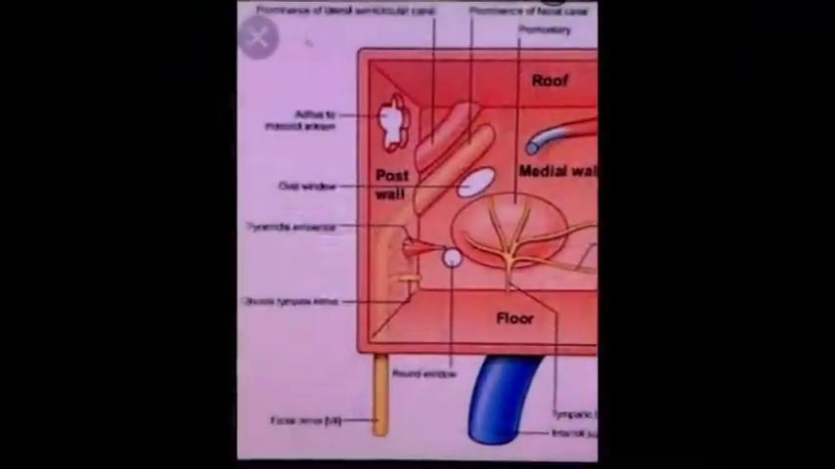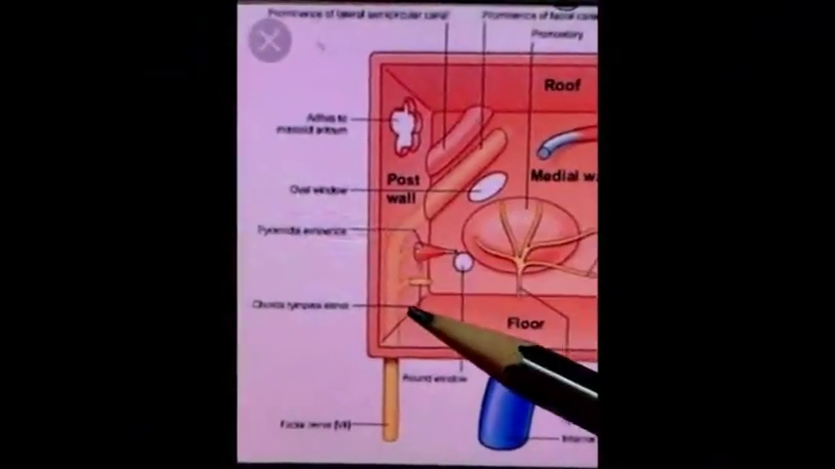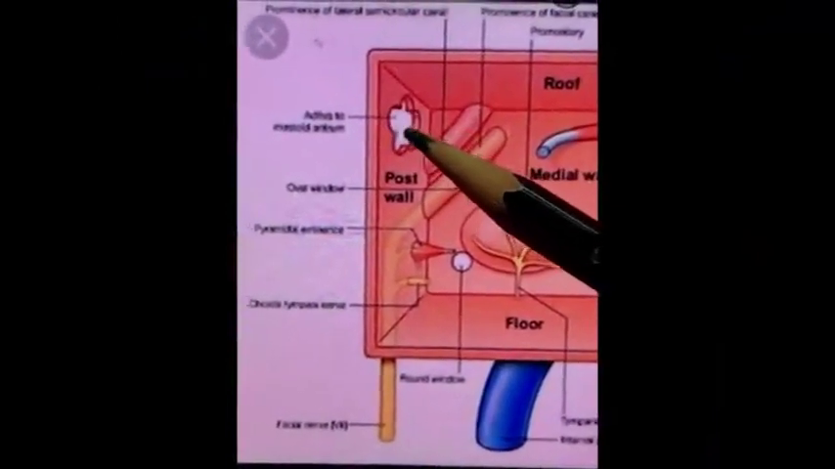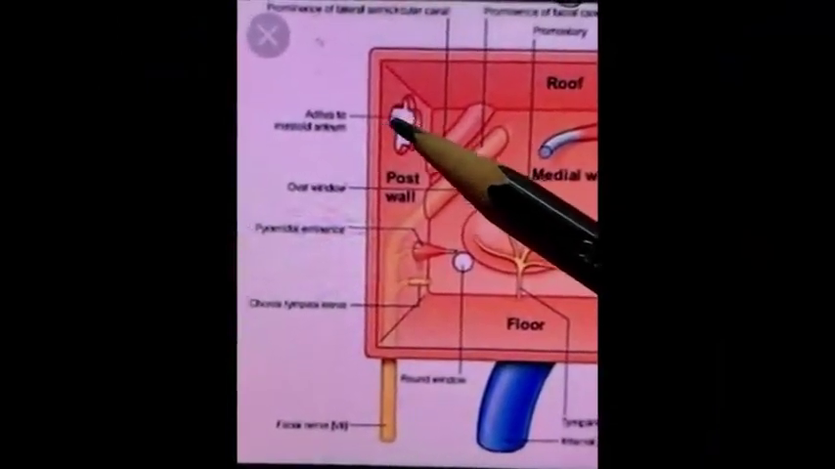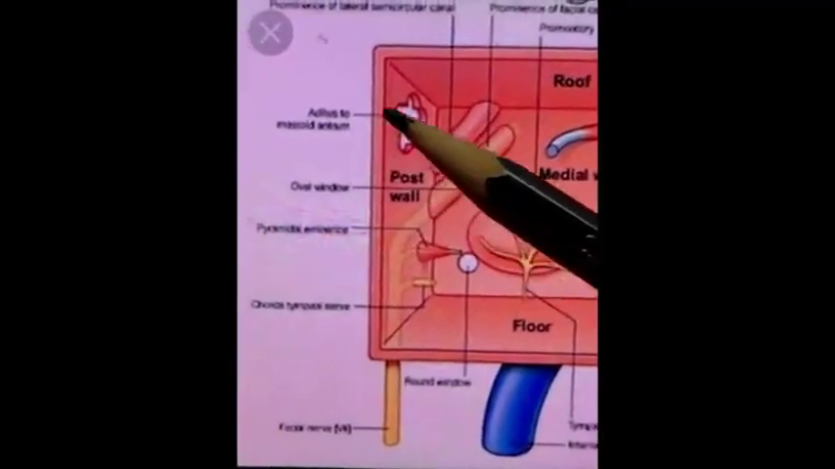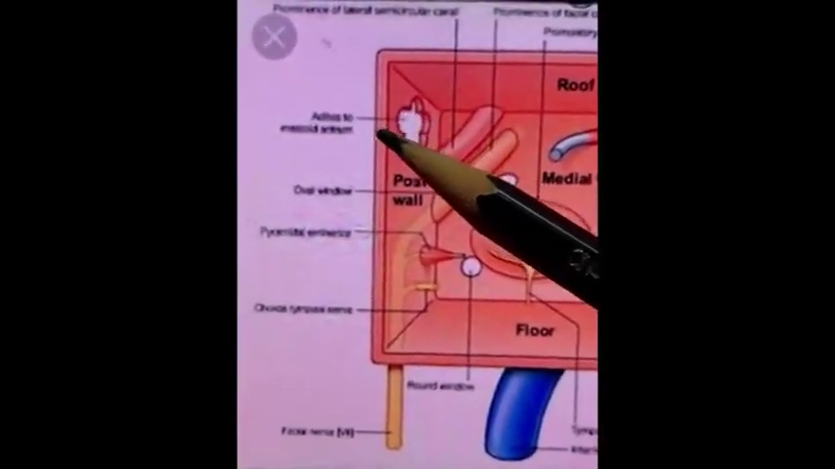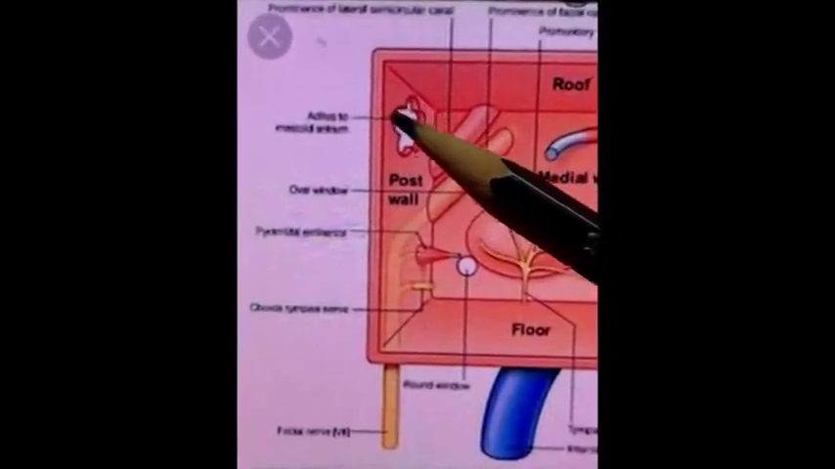So let us come to the posterior wall. In the posterior wall, in its superior most part, there is an opening known as the aditus to the mastoid antrum, through which the epitympanic recess communicates with the mastoid or tympanic antrum.